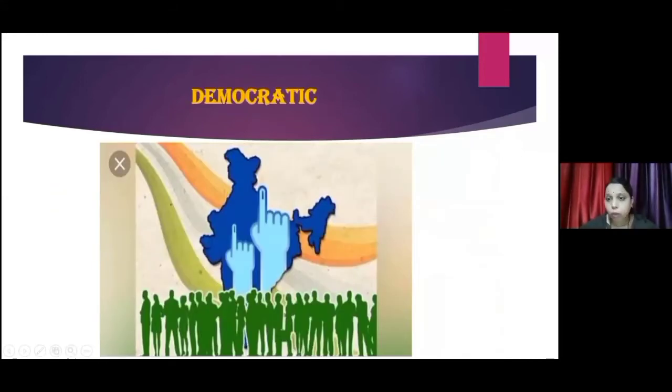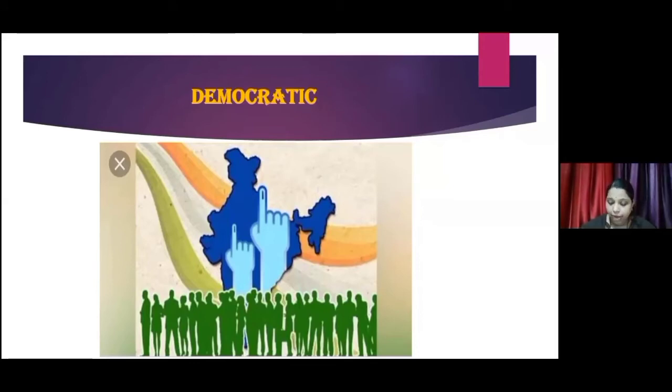The next point is democratic. India is a democratic country. Democratic matlab kya? The government will take decisions and draw up policies for the people, for the benefit of the people. The government has to take important decisions for economic development, social development, and also to promote common welfare.